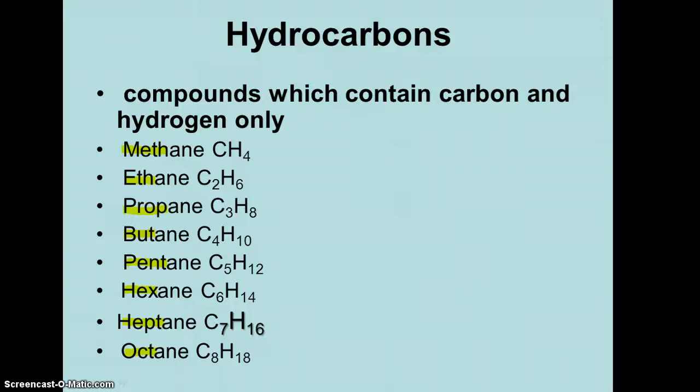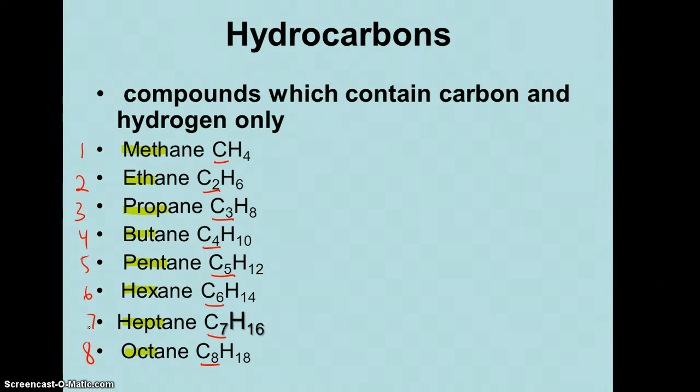Meth has 1 carbon, eth has 2, prop has 3, but has 4, pent has 5, hex has 6, hept has 7, oct has 8. So in other words, meth has 1 carbon, eth 2, 3, 4, 5, 6, 7, and 8. Anytime you see those prefixes, you know that that's exactly what that means.